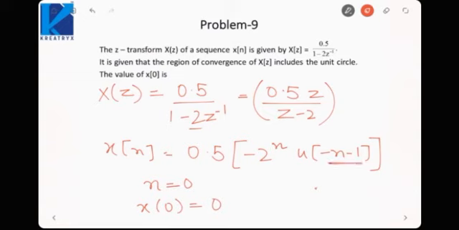So this will be my initial value, you can say, but since this signal is anti-causal, this is actually the final value. For anti-causal signals, x(0) is the final value and x(minus infinity) is the initial value. For causal signals, x(0) is the initial value and x(infinity) is the final value.